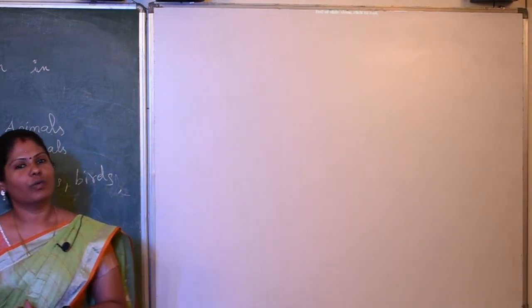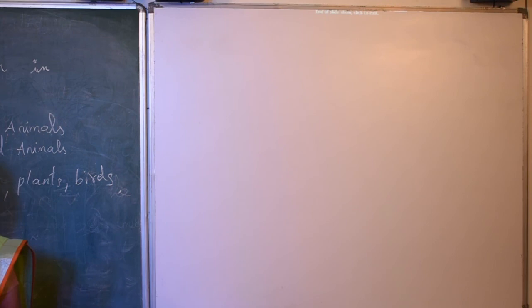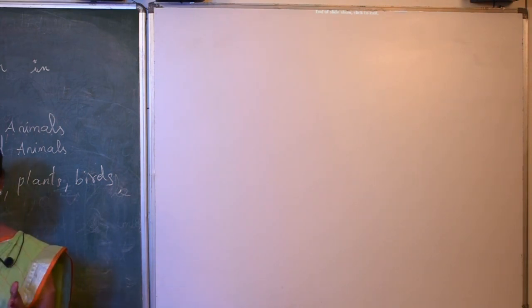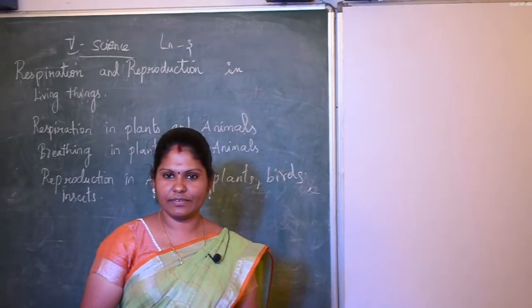Okay children, what we have learnt in this class is respiration and reproduction, and what all happens in insects, animals and plants. Are you all clear with this chapter?